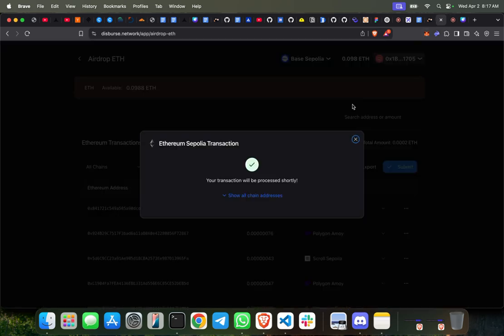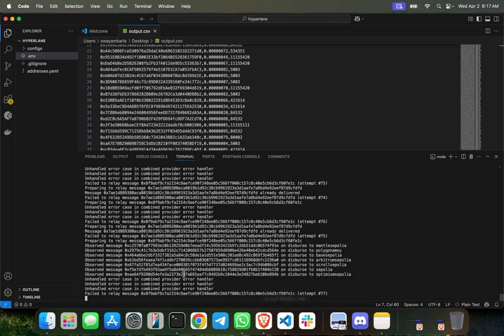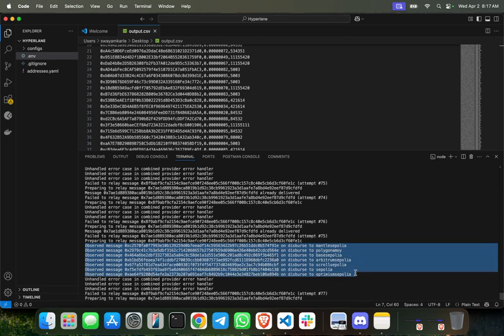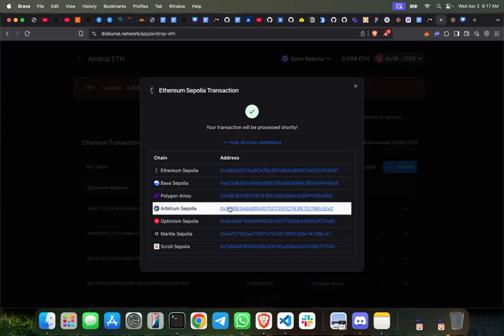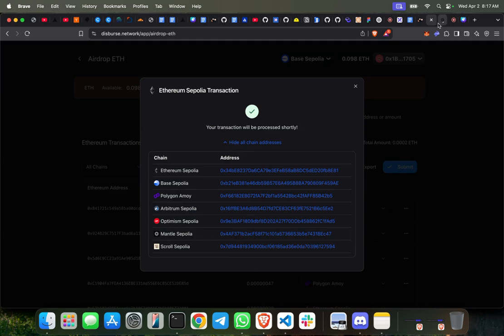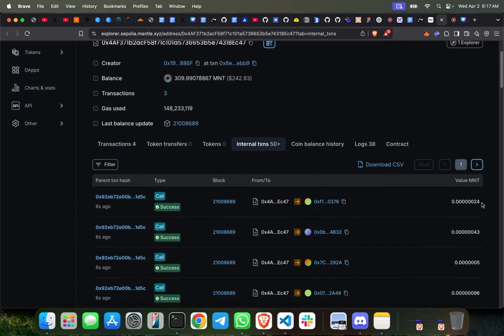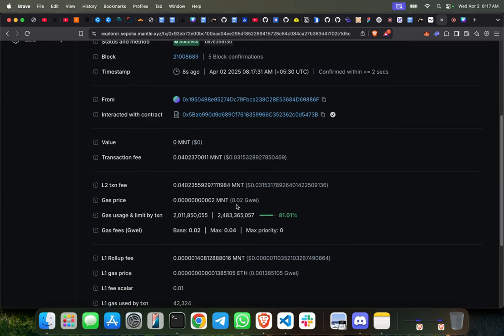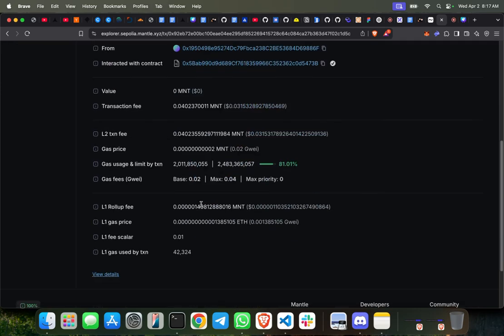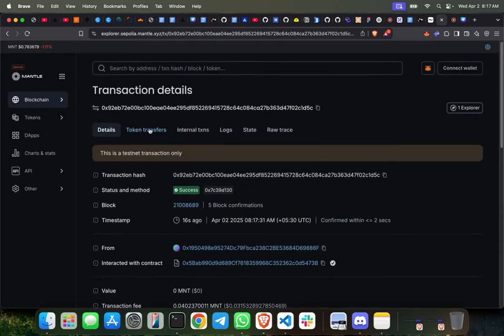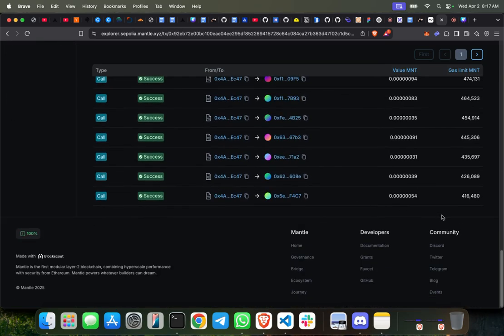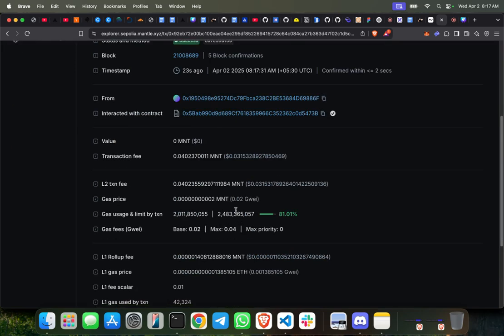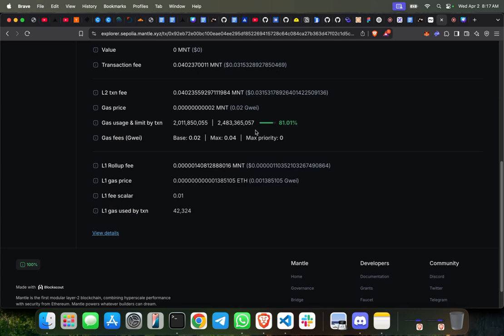As you can see, we have received the confirmation and the Hyperlane intent mechanism has started. As you can see, the intent has started as we have started observing the intent messages, which are actually being fulfilled. So if you go to this Mantle Sepolia contract, you will see that 4 seconds ago we just distributed this much MNT. And the craziest part is we just distributed to more than this many addresses with just 0.03 dollars of funds.